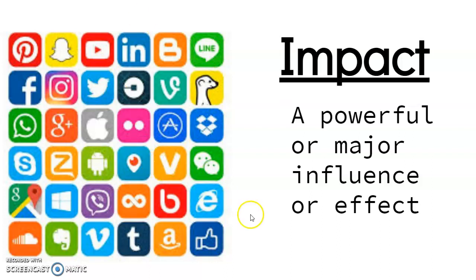So in this picture, social media apps, they impact you. Whether you don't have it or not, maybe you've used Google Maps. We're sitting on Google right now. So all of the stuff with the internet has a powerful or major influence. We're able to learn from home. So an impact is looking at, here's something that happened and what is the impact? What is the change because of that?